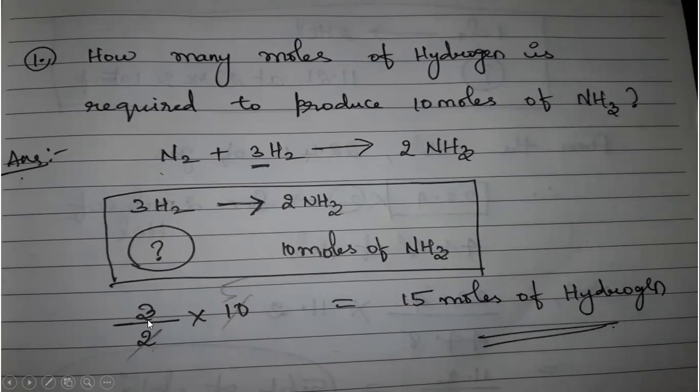So first, to solve this, 3 moles of hydrogen will give you 2 moles of ammonia, that I have written here. For 10 moles of ammonia, we have to solve it. So on cancelling this 2 with 10, we get 5. So 5 into 3 will be 15. So totally 15 moles of hydrogen. So very easy problem. Only thing is that you have to understand the question.